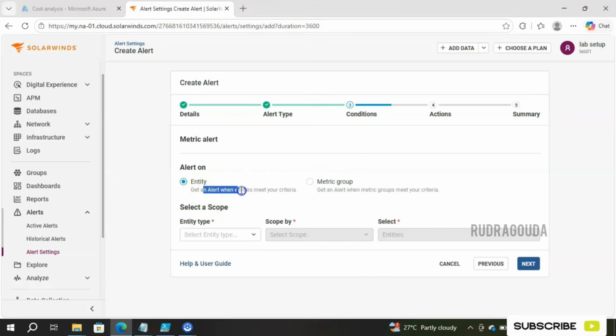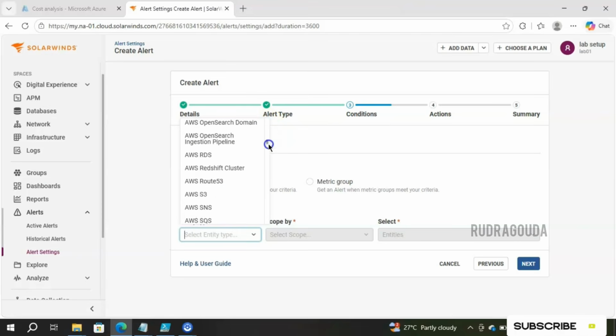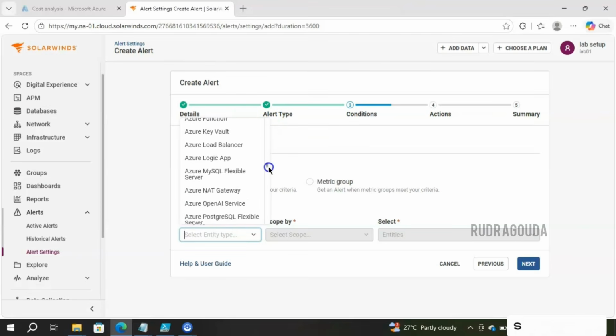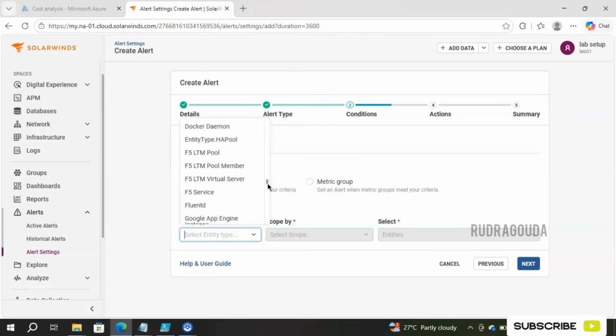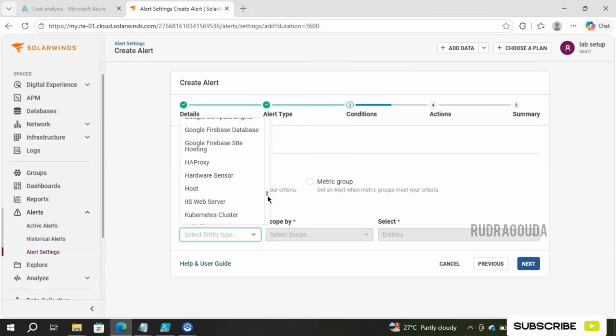Get an alert when the entity meets your criteria. So what is the criteria that you are going to define here inside the select scope? For entity type, you have a lot of options. Simply click on this drop-down button. It is going to display everything. You can see AWS related is also there, and if you scroll a little down, Azure related is there, and of course F5 service, Fluentd, Google, so many things are already available.